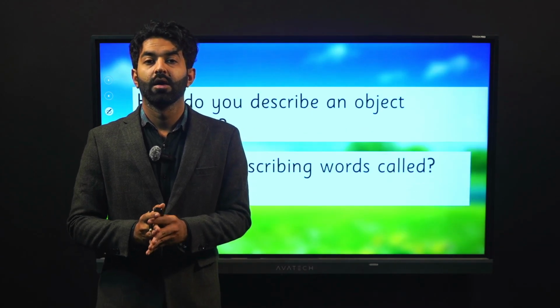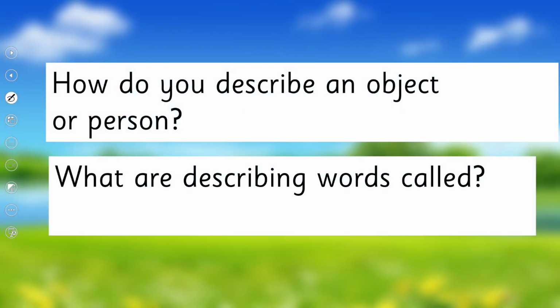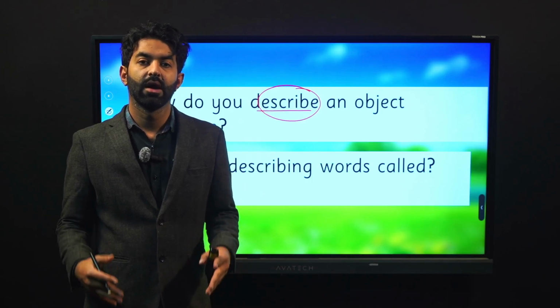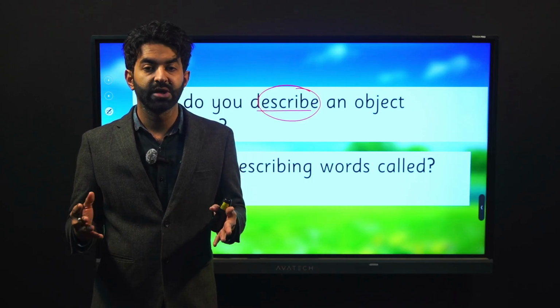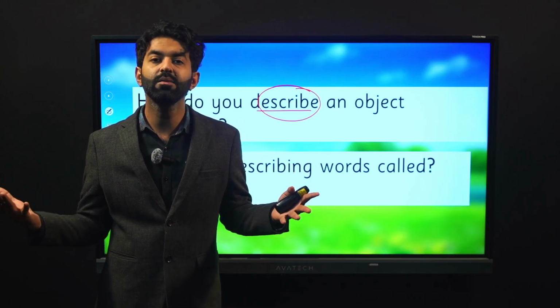So now let us talk about these two questions. First, we need to ask ourselves, how do you describe an object or person? That a person is short, a person is healthy, or an object is long, an object is round. How do we describe these objects?